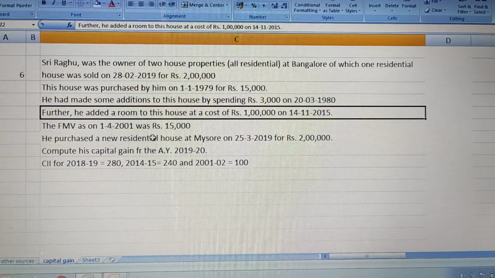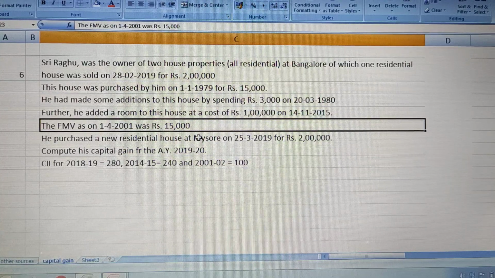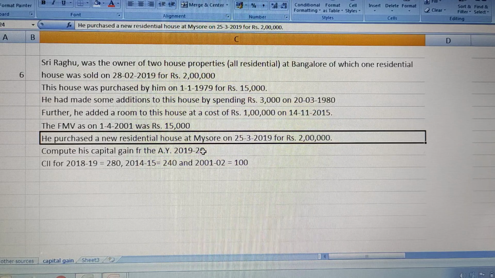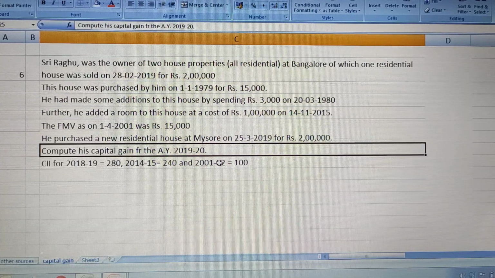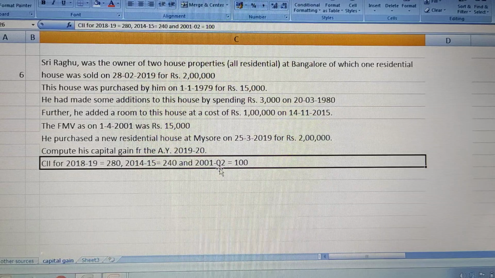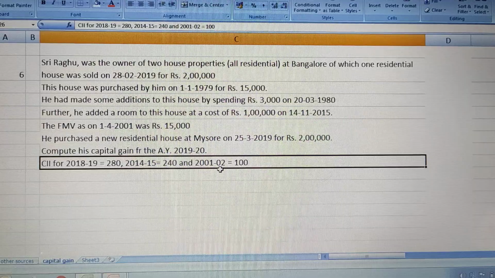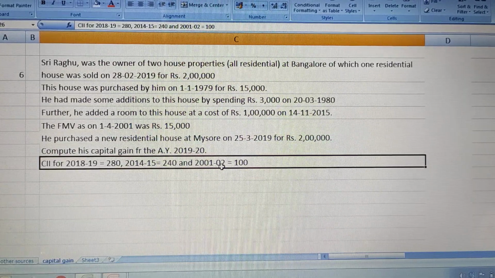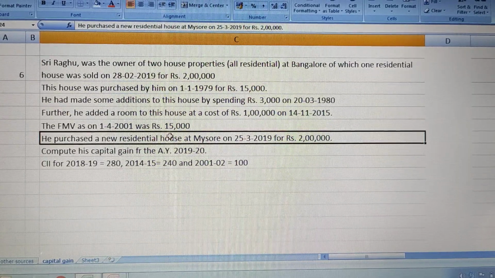The fair market value as on 1st April 2001 was 15,000. He purchased a new residential house at Mysore on 25th March 2019 for rupees 2 lakhs. Compute his capital gains for the assessment year 2019-20. Cost inflation index for 2018-19 is given as 280, 2014-15 as 240, and 2001-02 is given as 100. Very interesting problem. A different thing we are going to learn today.